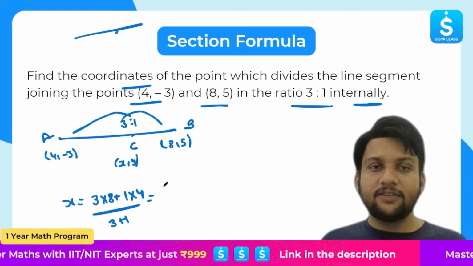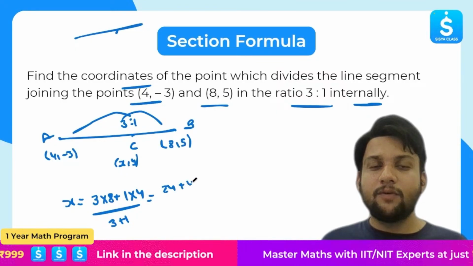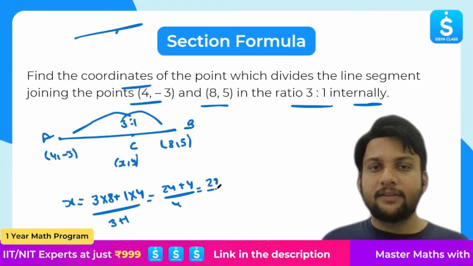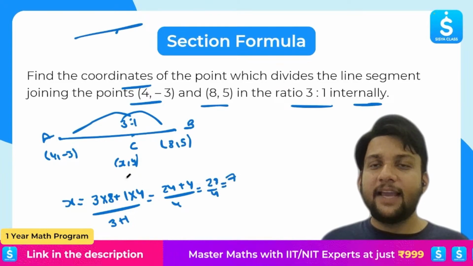So 3 times 8 is what? 24, plus 1 times 4 is what? 4. 3 plus 1, 4. 28 by 4. That is 7. So the x coordinate is 7.